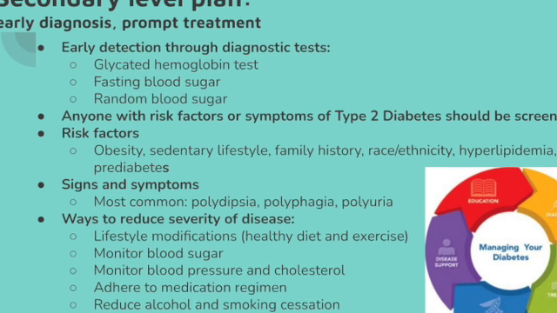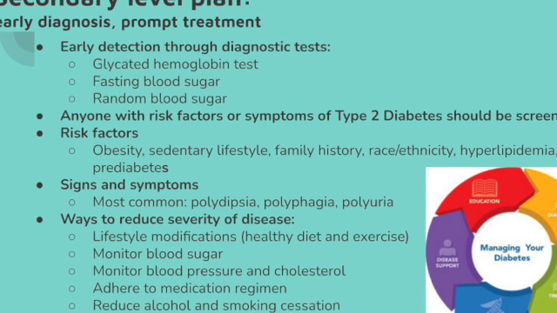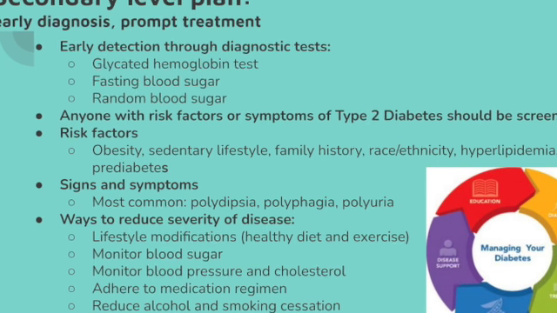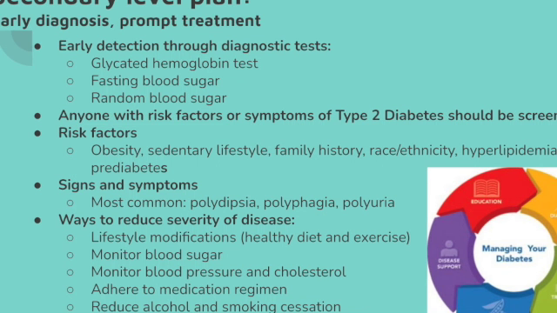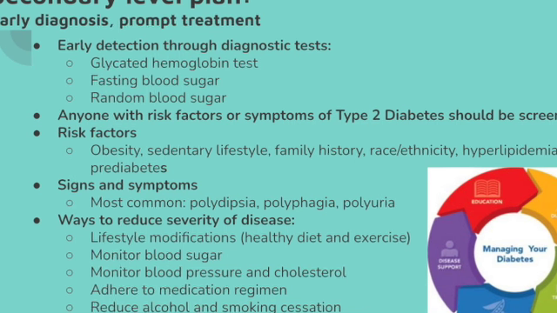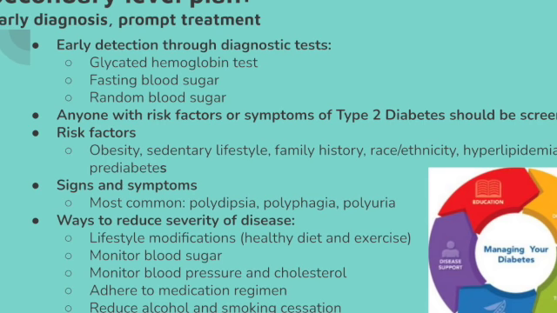It is also important to adhere to a medication regimen. Some common medications type 2 diabetics take regularly include insulin, metformin, sulfonylureas, glinides, thiazolidines, DPP-4 inhibitors, and many others. By making lifestyle modifications and adhering to a medication regimen, this will help prevent complications of type 2 diabetes and lessen the risk of progression of the disease.